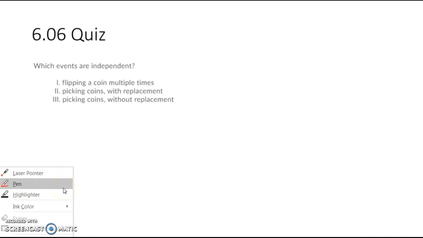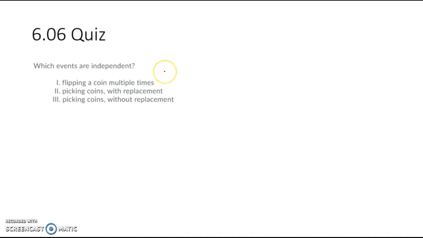All right, so we want to talk about the 6.06 quiz and which events are independent, which is what this question is asking. So you have three options: flipping a coin multiple times, picking coins out with replacement, and picking coins without replacement. Remember, independent events mean that the first event does not affect the second event. So the second event is independent of the first event.